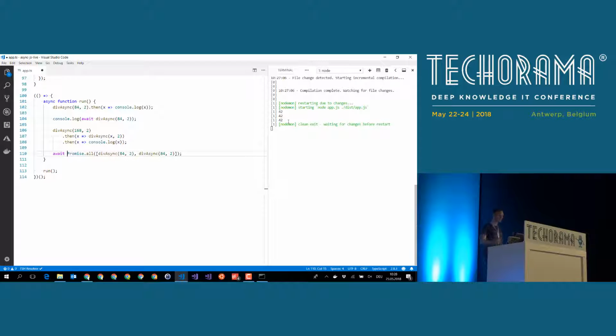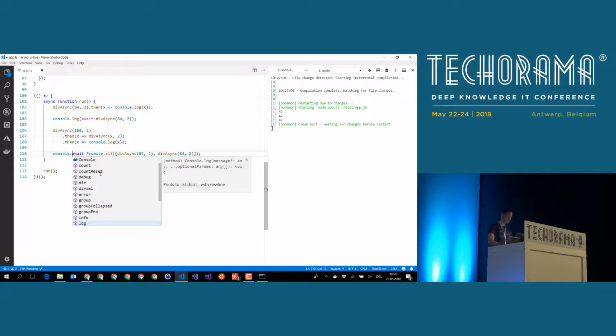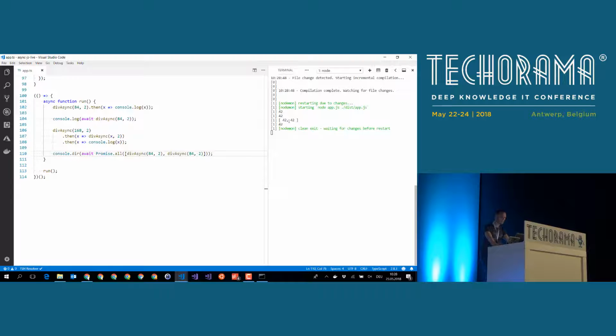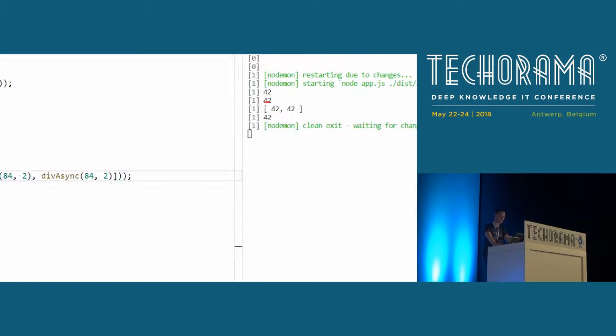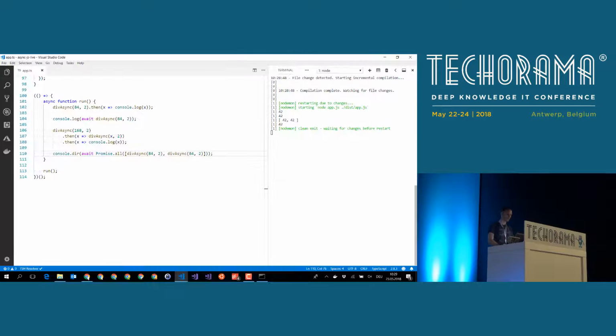Of course, there are other utility methods in the promise API. I'm sure you will find out about them if you take a look at the API docs. So if we say something like console dir, and save it, we should again see some result. And here you see the result. It's an array because we executed two asynchronous methods at the same time, so we get back an array of results, and we print the results, and here it is. It works perfectly fine.